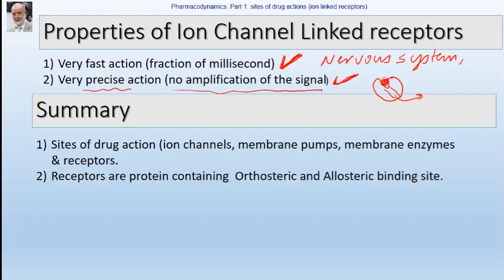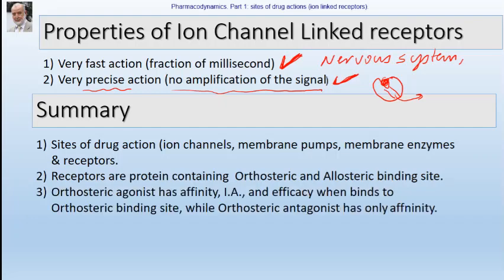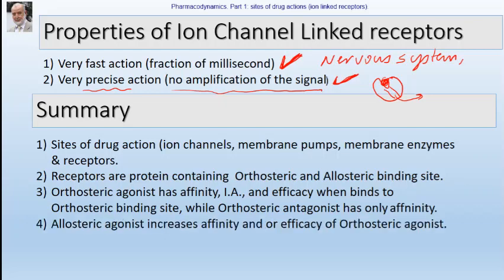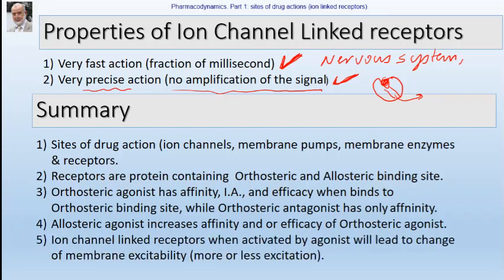A second summary: we said that receptors are generally protein structures containing orthosteric and allosteric binding sites. We said that the orthosteric agonist has affinity, intrinsic activity, and efficacy when it binds to the orthosteric binding site, while the orthosteric antagonist has only affinity. It has no efficacy or intrinsic activity. We said that allosteric agonists increase the affinity and or efficacy of orthosteric agonists. We spoke about BAM and NAM.